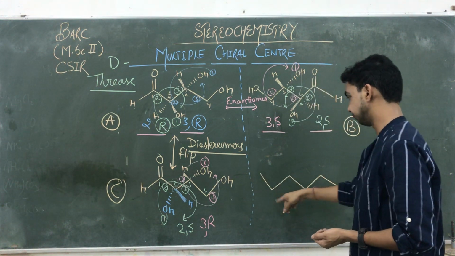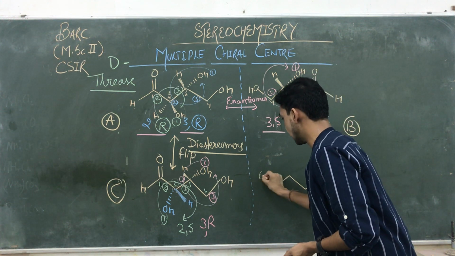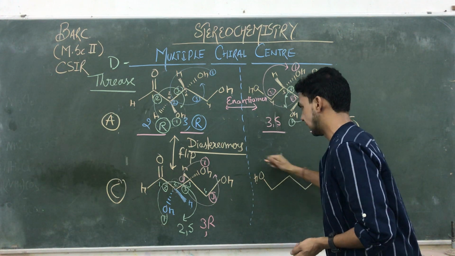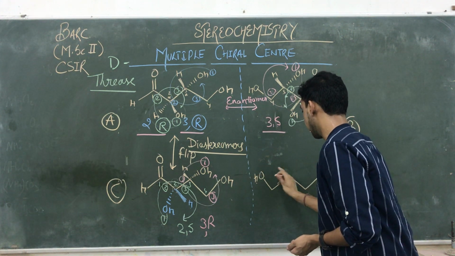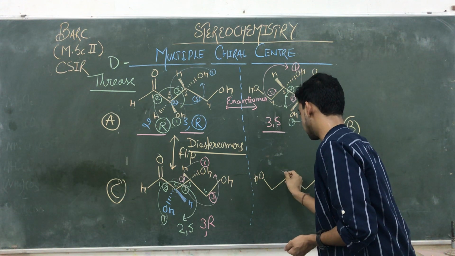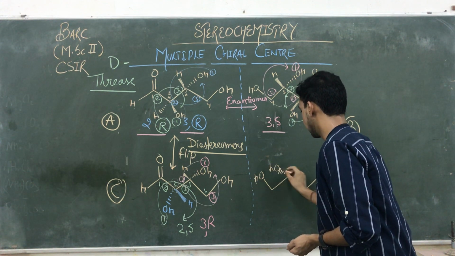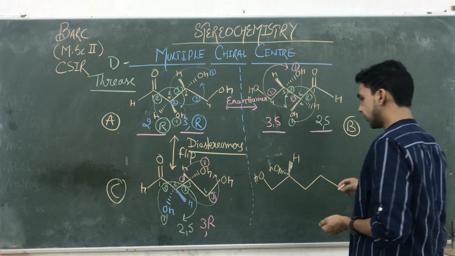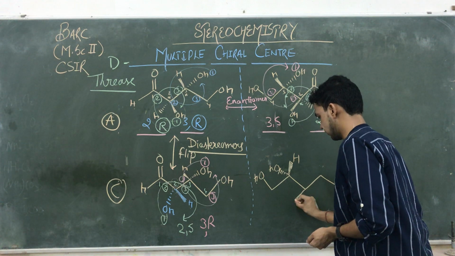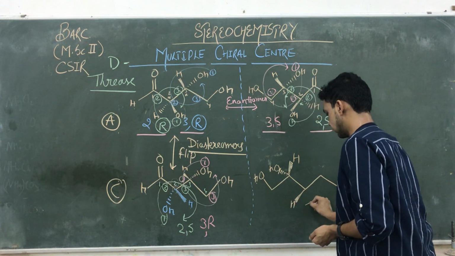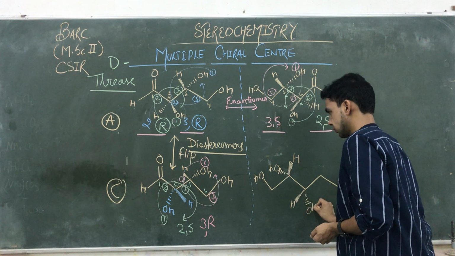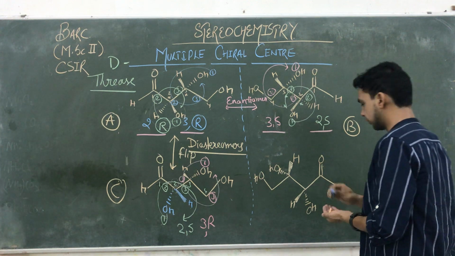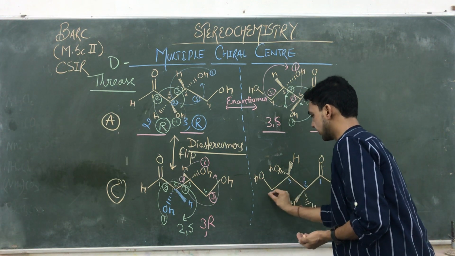One, okay. This one is guys OH. Okay, that one is OH, that one is H here. That generally we are showing, this OH दिखा दीजिए. That is OH and that one is H. Okay. Then what we are doing, the next one is hydrogen is toward the observer, that is H, and that one is OH. Okay, the nearest to that carbon is the double bond O or H. So that is carbon number 1, carbon number 2, carbon number 3 and carbon number 4.